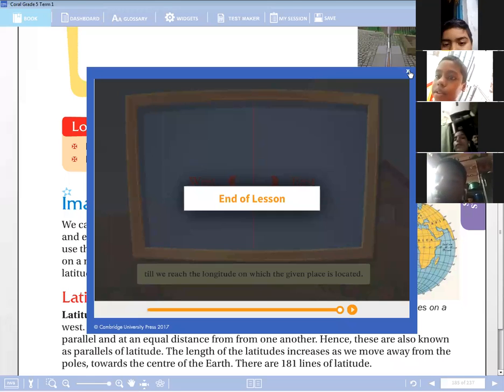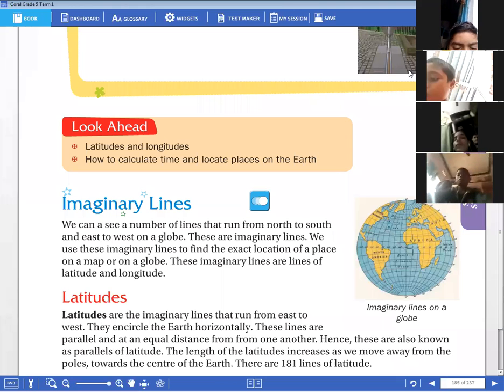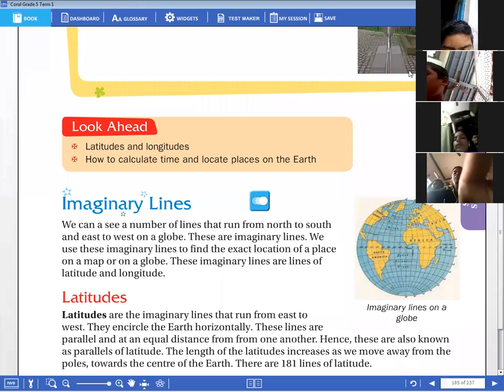There are totally 360 longitudes, children, and 181 latitudes. The difference of time between longitude to longitude is approximately 4 minutes. When we travel towards the east, we add the time.